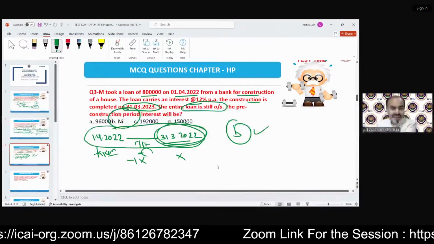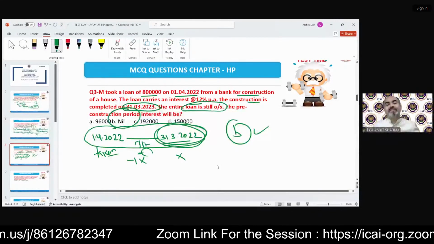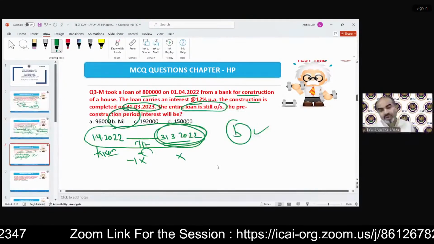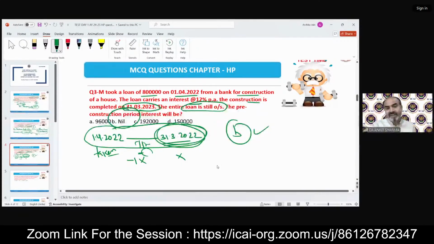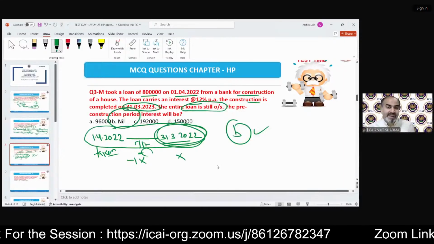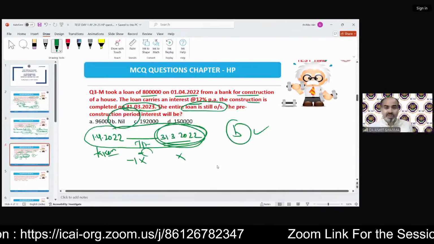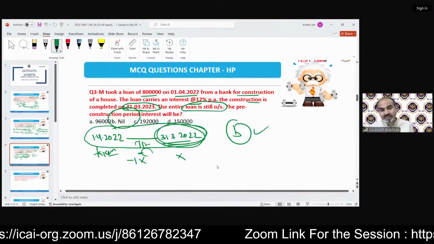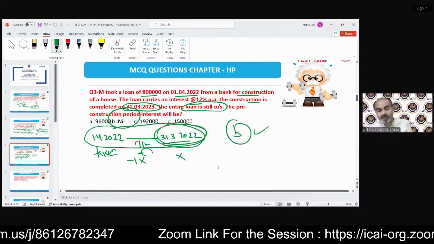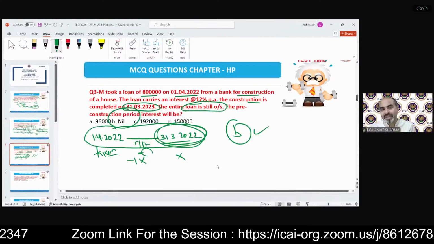If construction is complete on 31 March 23, then I ask, when would the 31 March before that have come? It would have come in 31 March 22. So because the first date we have taken is 1st April 22, and the pre-construction end date is coming 31st March 22, that is one day before 1st April. So there is no pre-construction period. That is -1. Which comes first, 1st April 22 or 31st March 22? March 22. So there are no days actually over here, so we cannot calculate the pre-construction period interest. Okay.